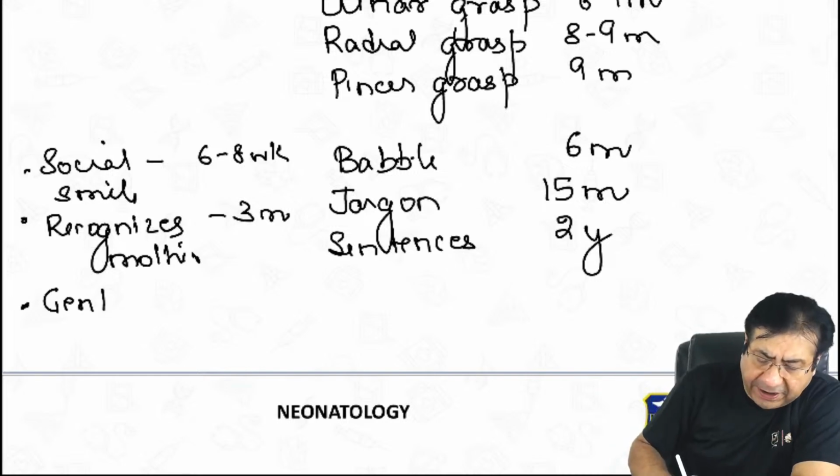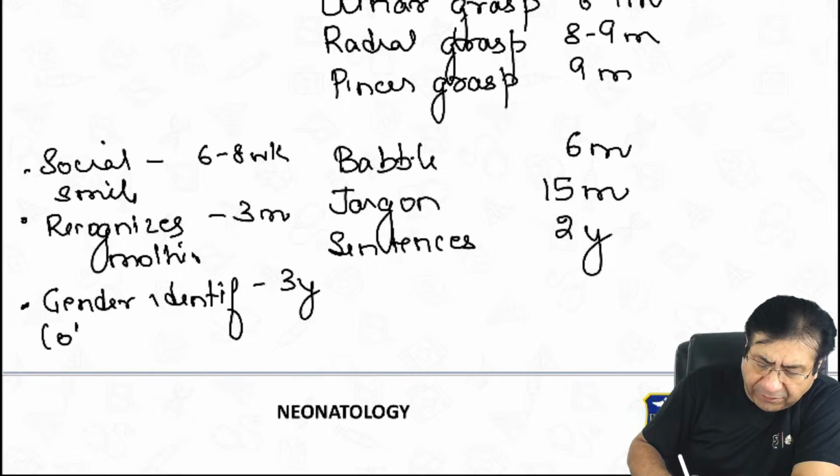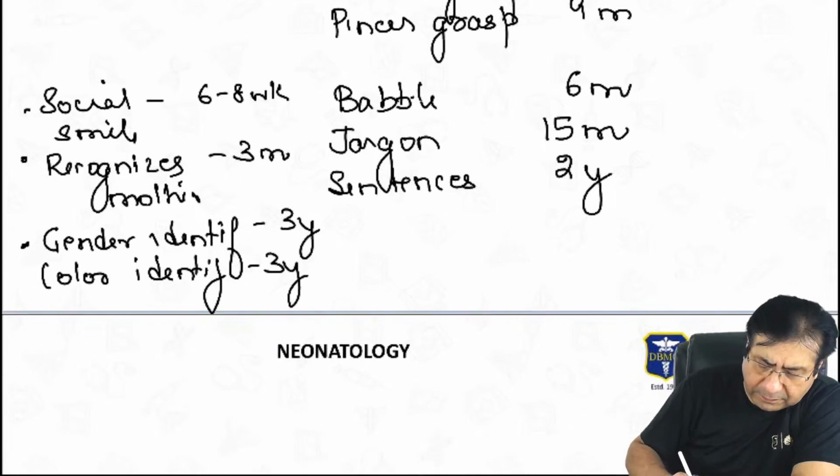He can do gender identification at the age of 3 years. He can do color identification at the age of 3 years. Then complete bladder control.